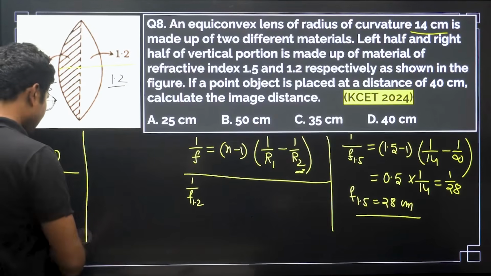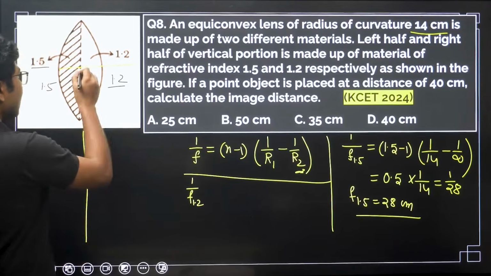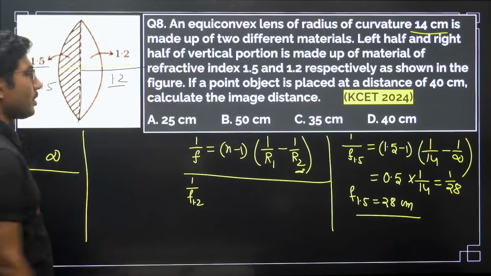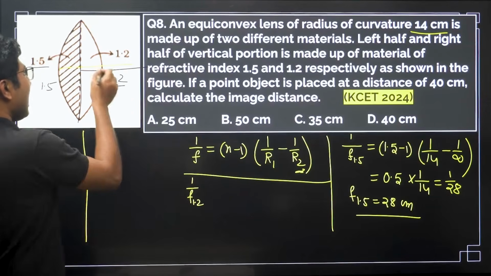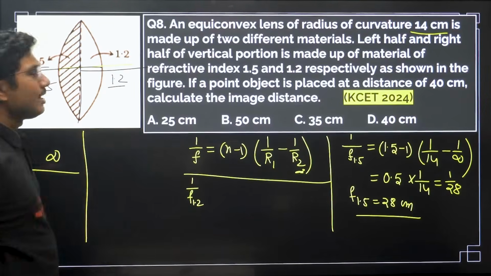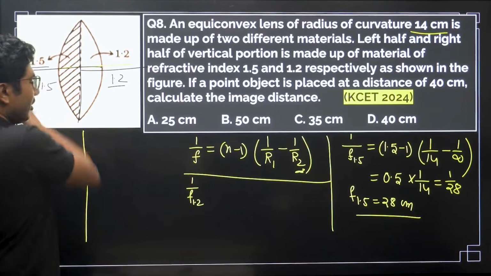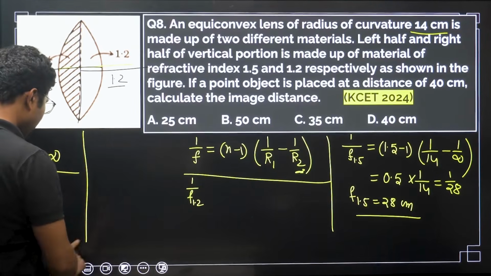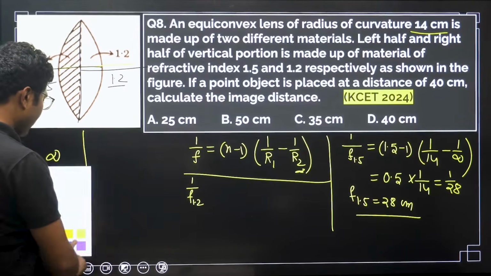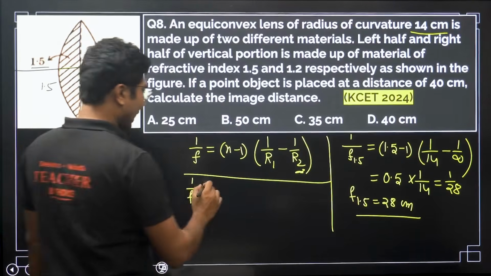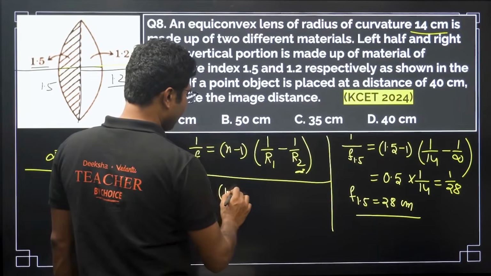For this lens, R1 is this line. So again R1 is infinity, R2 is minus 14. R2 is on the left hand side, so it is minus 14. Now let's put the values. Be careful while adding the values, especially for plus and minus.